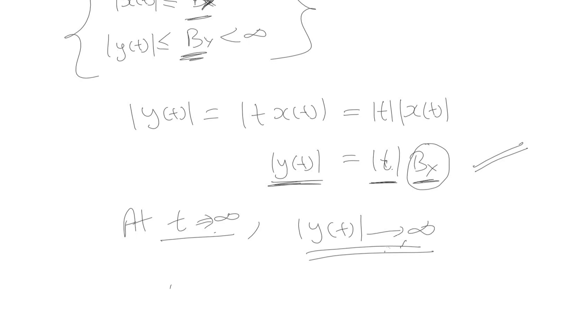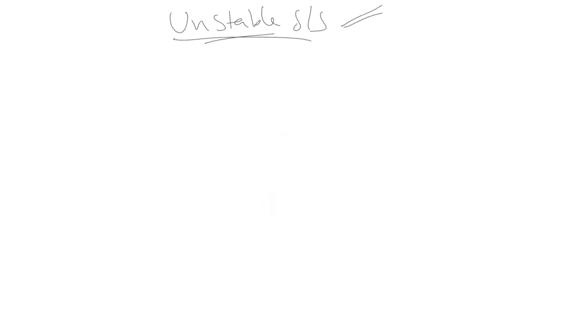Hence we can say that this system is an unstable system, because for a small bounded input b of x, the output tends towards infinity for time t tending towards infinity. We need to check the system for the entire time instance, and when we apply a bounded input, the output should also be bounded, but in this case the output is not bounded, hence it is an unstable system. Let us have a look at some more examples to get a better picture of this concept.